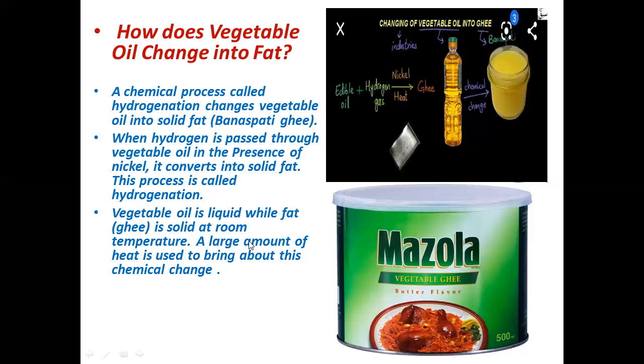That's why they said here that a large amount of heat is used to bring about this chemical change, the conversion of oil into fat or ghee, which is called hydrogenation. You can see the reaction: vegetable oil plus hydrogen will convert into banaspati ghee, which is called fat. So one of the examples is over here.